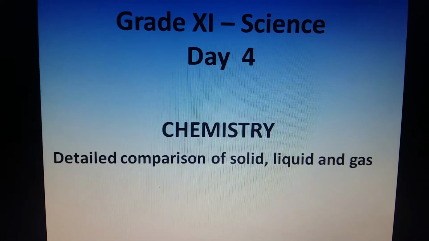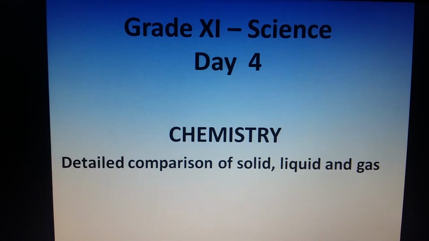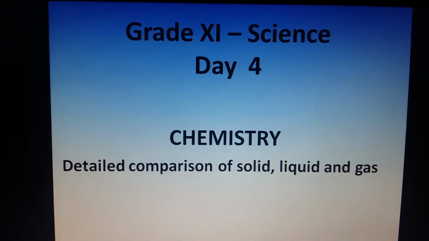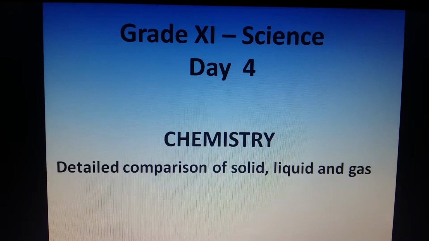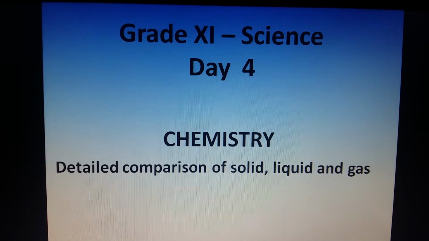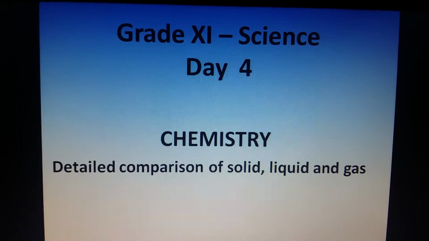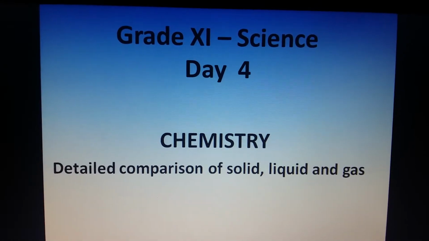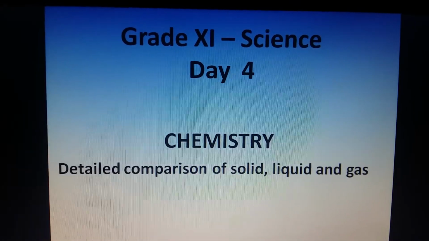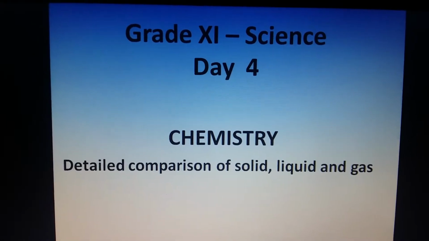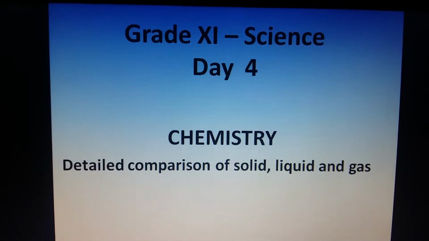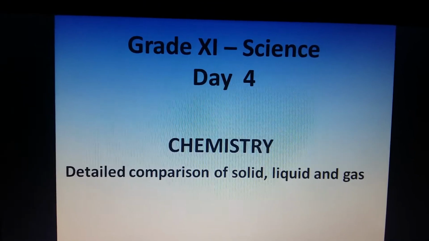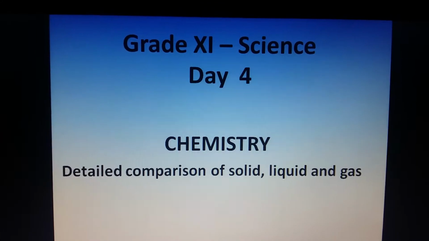Hello students, in our last class we have studied what are homogeneous and heterogeneous materials. We have also seen what is a molecule, and then we have studied the general properties of solid, liquid and gas. Today we will study the detailed comparison of solid, liquid and gas. So let us start.